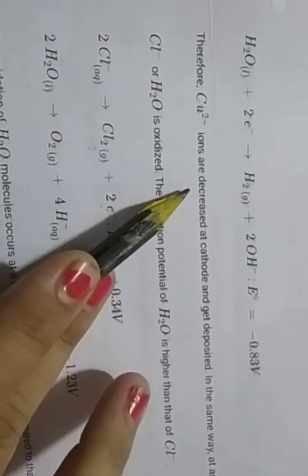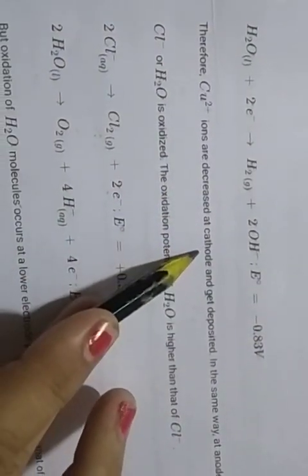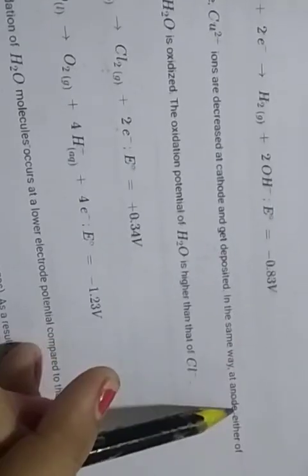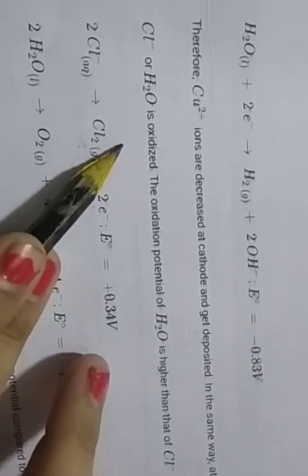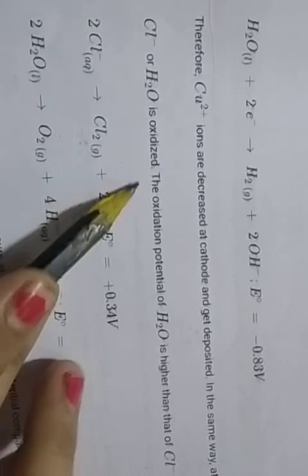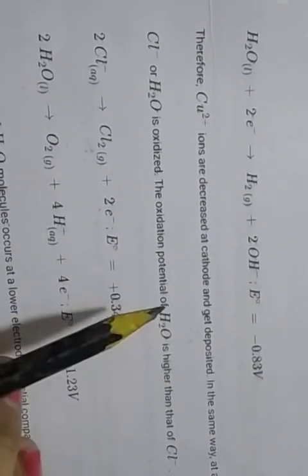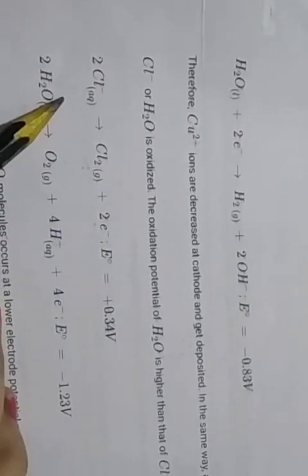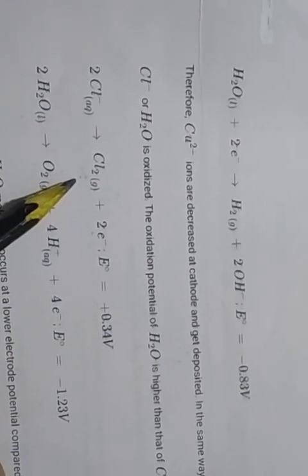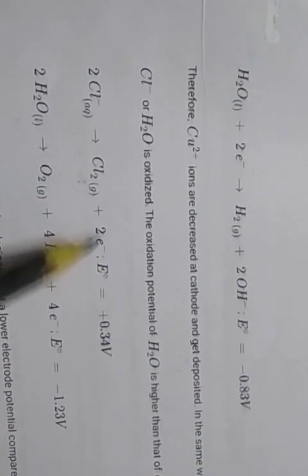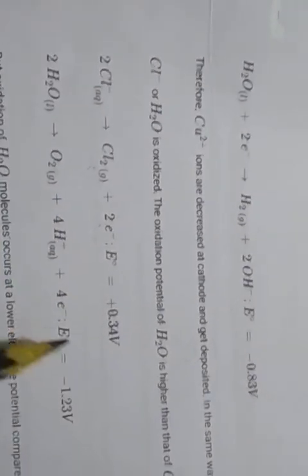Therefore, copper plus 2 ions decrease at the cathode and deposit. In the same way at the anode, chloride ion and water can be oxidized, and the oxidation potential of water is higher than that of chloride ion. So 2Cl minus converts into Cl2 plus 2 electrons, by loss of 2 electrons.